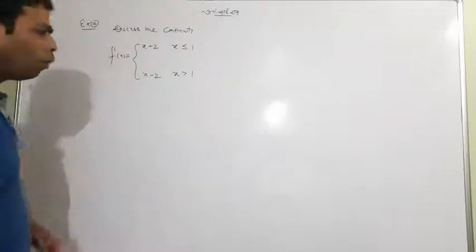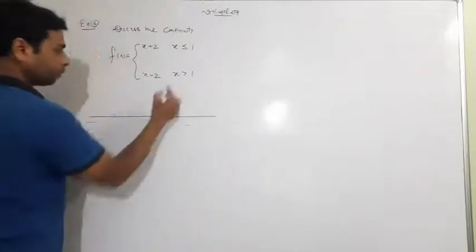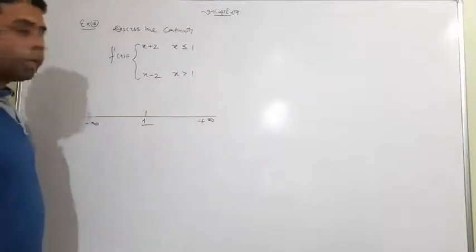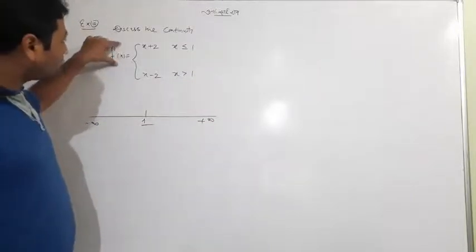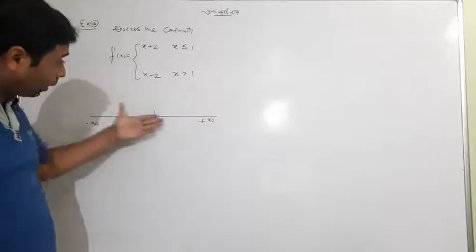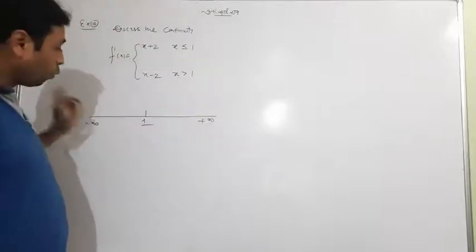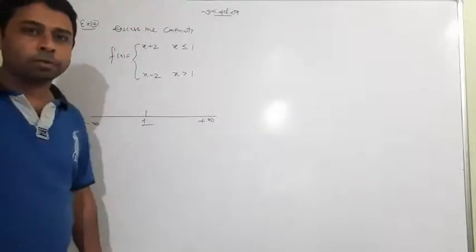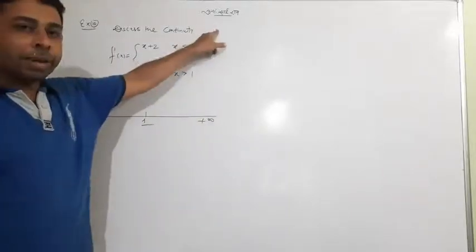So what is the meaning of all x? Look, I tell you, it is 1, it is infinite, it is minus infinite. It means you have to discuss the continuity of the function at all the x. Look here: 1, more than 1 and less than 1. That's a very good thing, because it is not specially mentioned here.